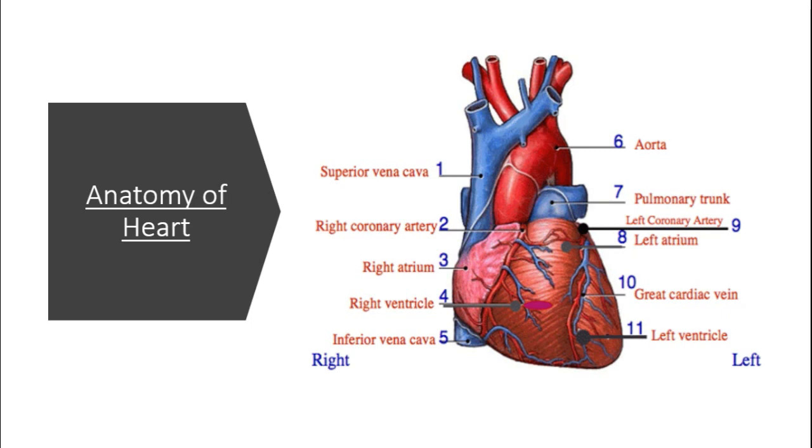Secondly, we will go to the anatomy of the heart. I will try to make you understand how the blood flows to the heart. The blood flows firstly through the superior vena cava, and then it goes into the right coronary artery. Then it goes to the right ventricle through the tricuspid valve, and then it goes to the lungs to pick up oxygen. Then it goes back into the heart by the pulmonary veins, and then it goes into the left atrium, then into the left ventricle via the mitral valve, and then it goes out of the heart and into the tissues via the aortic valve and through the aorta.